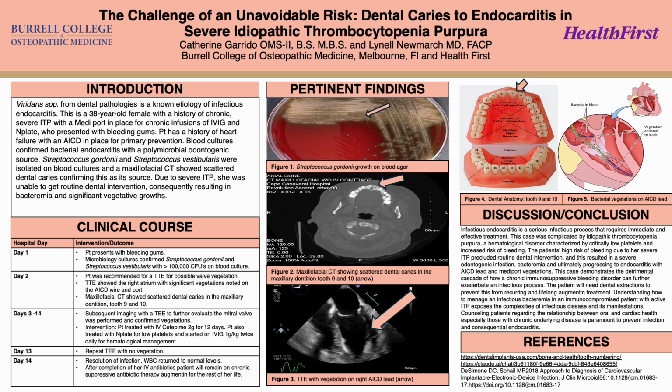Understanding how to manage an infectious bacteremia in an immunocompromised patient with active ITP exposes how complex infectious disease is and how it manifests. Counseling patients regarding this close relationship between oral and cardiac health, especially those with underlying disease, is paramount to prevent infection and consequential endocarditis.